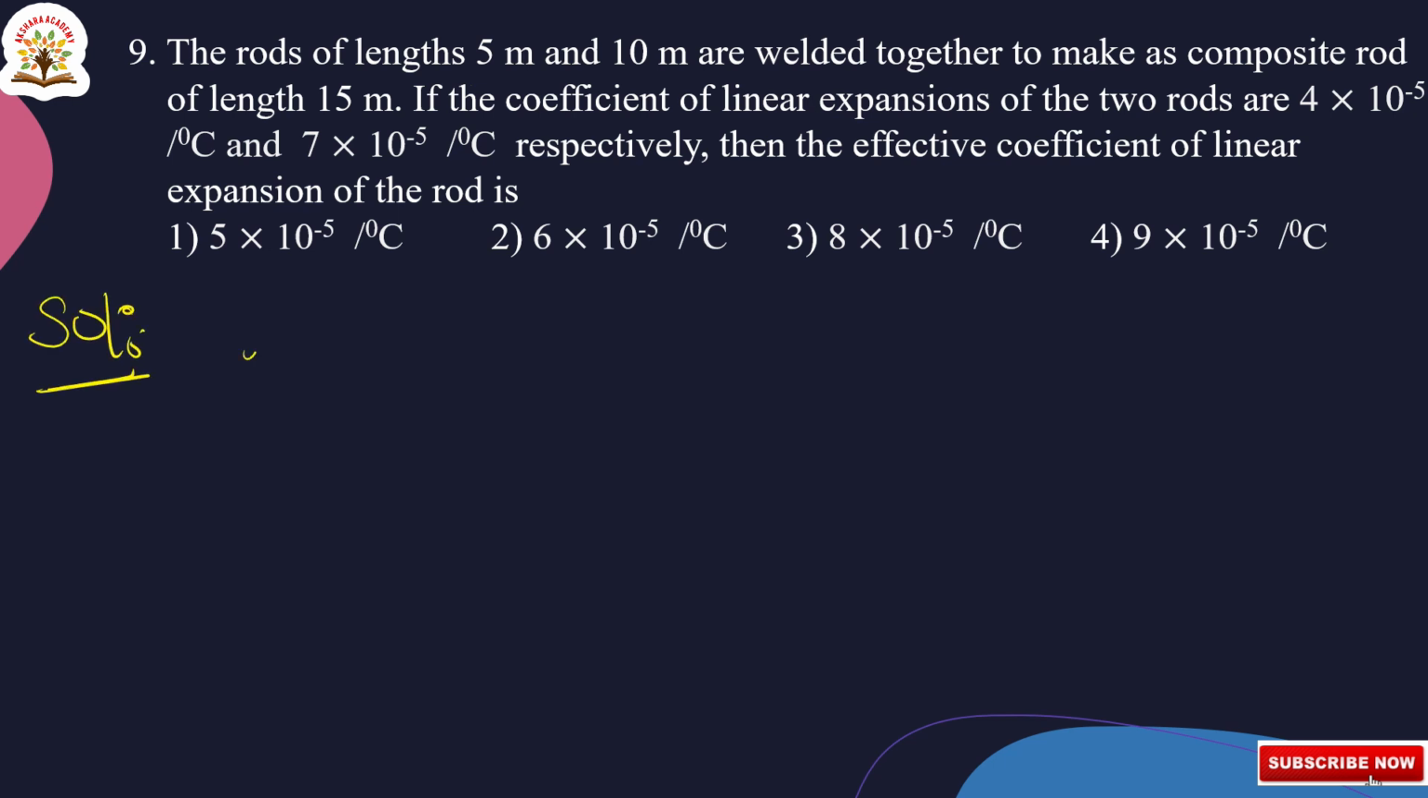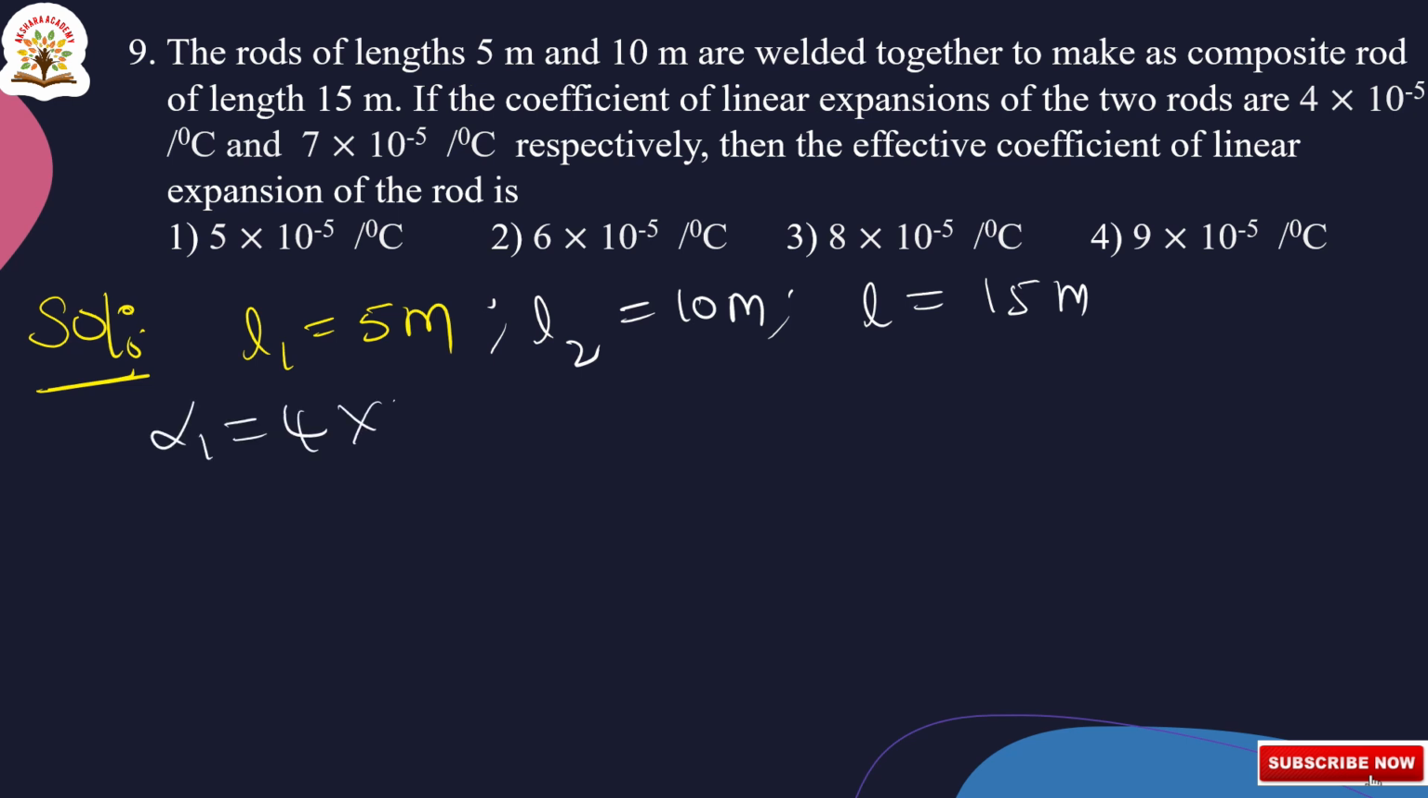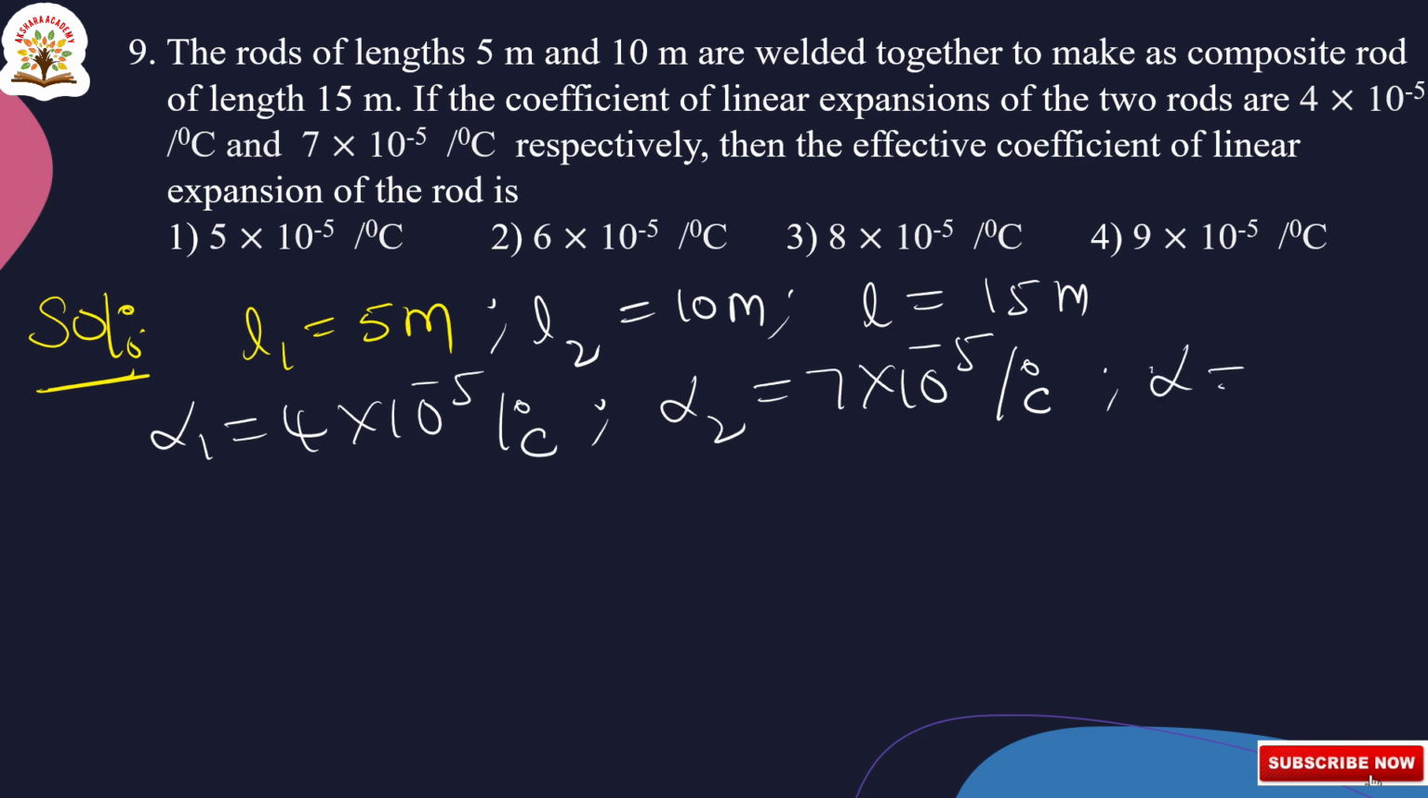Given L1 is equal to 5 meters and L2 is equal to 10 meters, and the total length is equal to 15 meters. Alpha 1 is given as 4 × 10^-5 per degree centigrade and alpha 2 is equal to 7 × 10^-5 per degree centigrade. We have to calculate the effective coefficient of linear expansion of the rod.